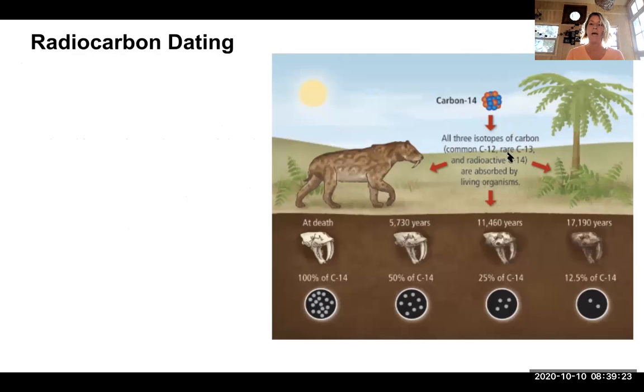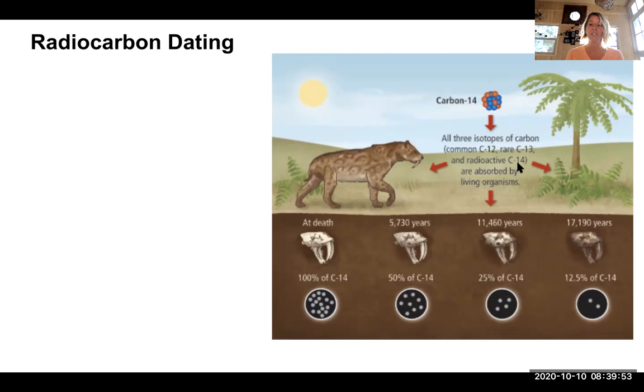Thinking back to your chemistry from maybe last year, every type of atom has a specific number of protons and neutrons in its nucleus. The number of protons corresponds with its number on the periodic table and determines what element it is. Then there can be a varying number of neutrons in the nucleus as well. The number of neutrons will determine which isotope of carbon it is.